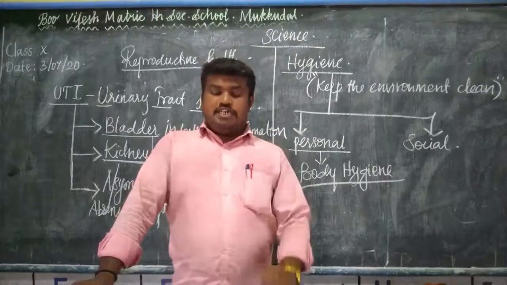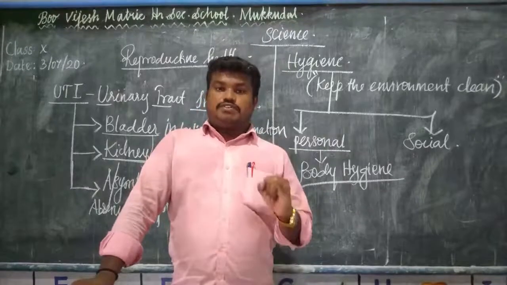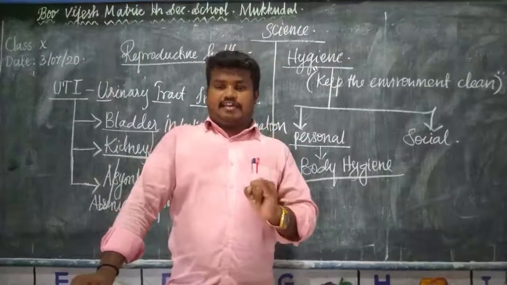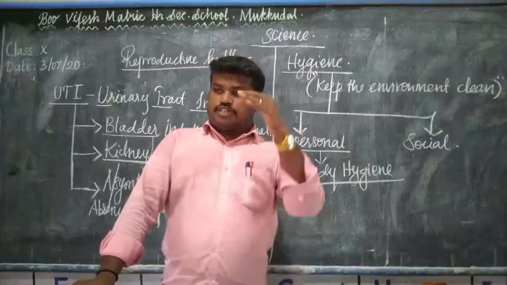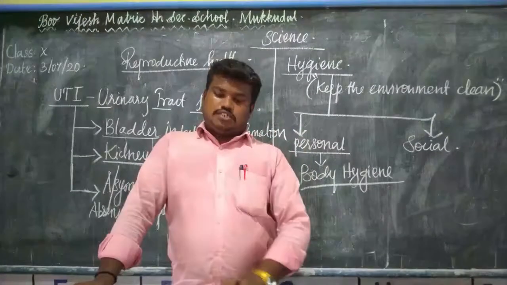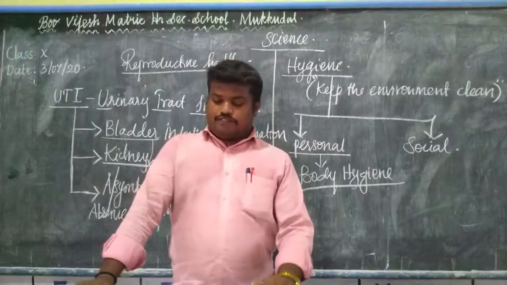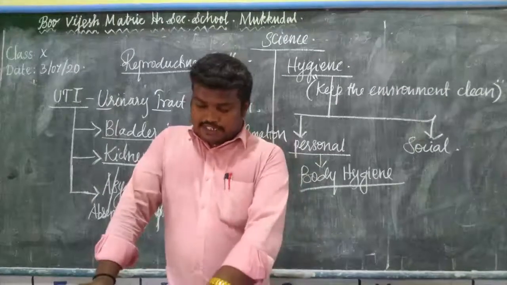First, the floor should be very clean and dry, because it helps reduce bad odor and infections. Then the toilet things should be cleaned with disinfectant.